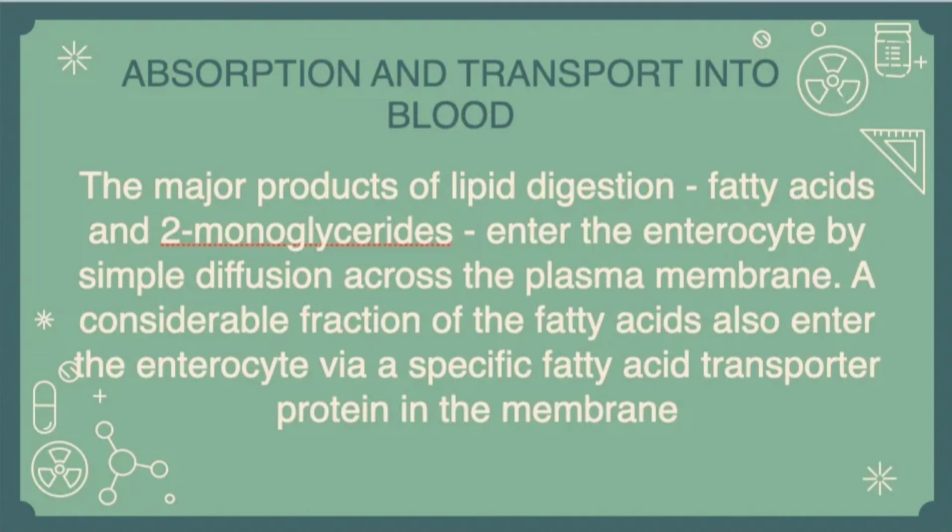Once inside the enterocytes, fatty acids and monoglyceride are transported into the endoplasmic reticulum, where they are used to synthesize triglyceride, beginning in the endoplasmic reticulum and continuing in the Golgi. Triglyceride is packaged with cholesterol, lipoproteins, and other lipids into particles called chylomicrons.